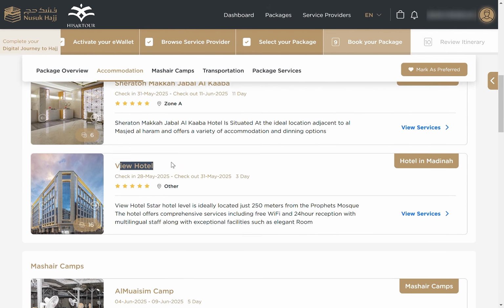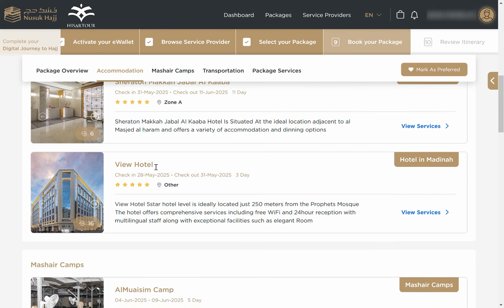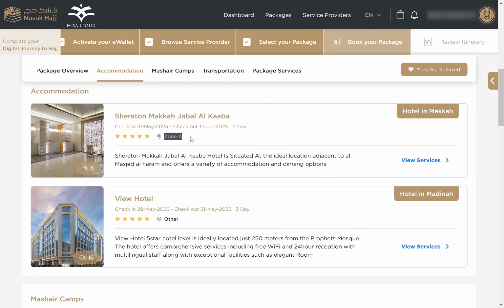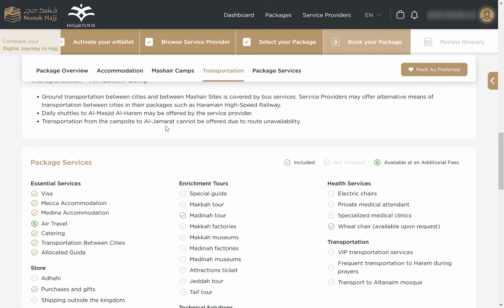This is a 5-star hotel in Zone A, very close to Haram Sharif, in walking distance. Since many hotels in Medina Munawwara are in walking distance, they do not put any kind of zoning label, because the zoning is only for Mecca Mukarramah hotels. And the camp here will be the Ma'asim camp, inshallah. So this is important, what is included in the packages.